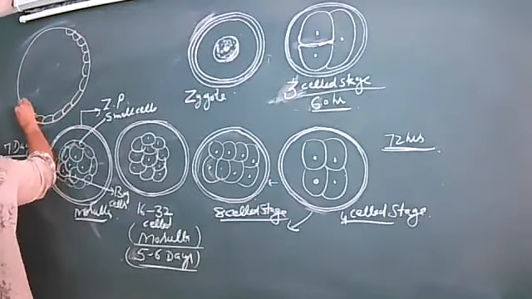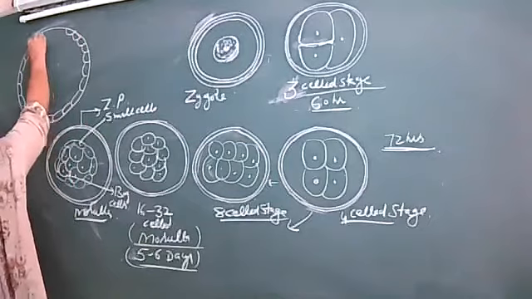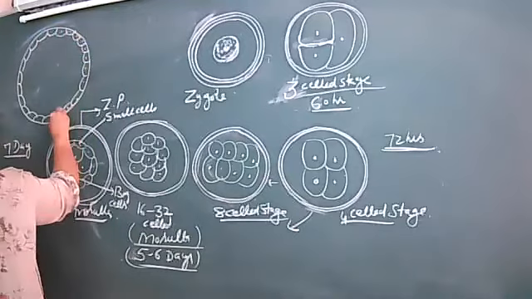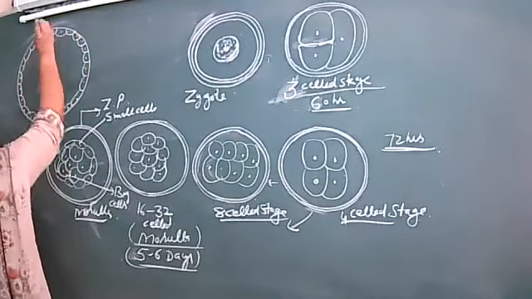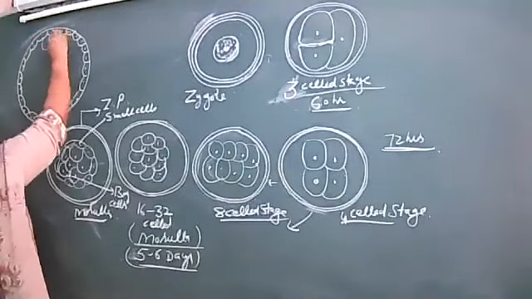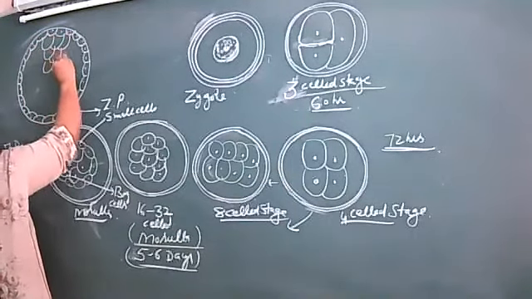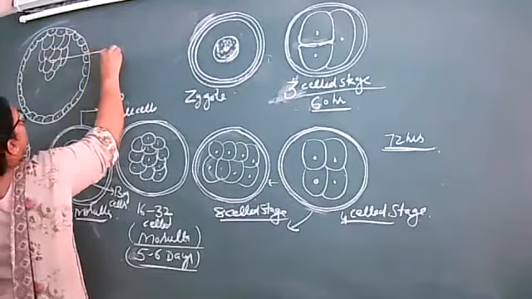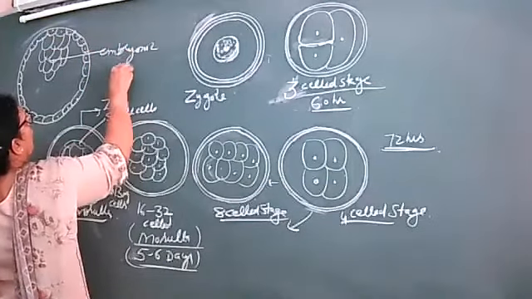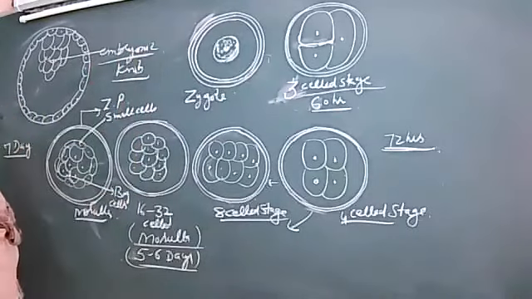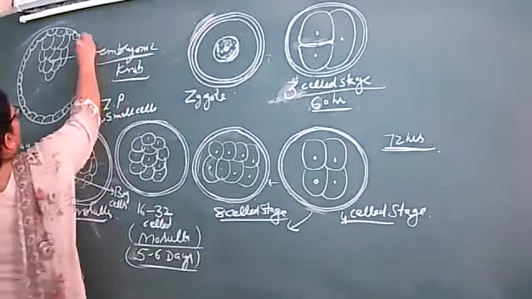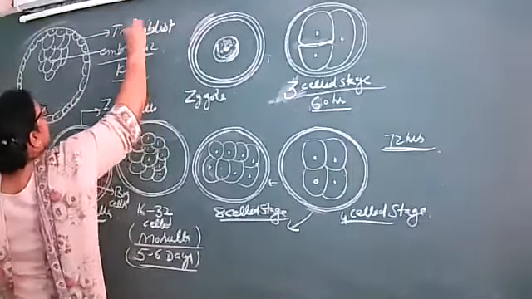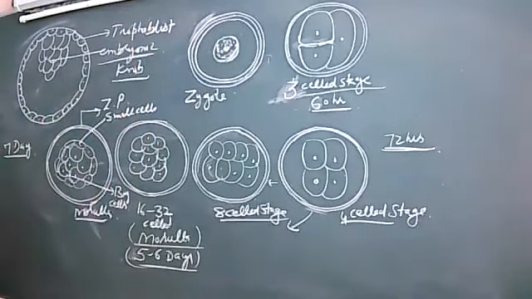This is the layer of cells known as trophoblast cells. Their function is nourishment. And inner cells, here is a group of cells. These are the stem cells. Stem cell means that these are undifferentiated cells. And this is known as the embryonic node. That is the embryonic node, right? And this is trophoblast.